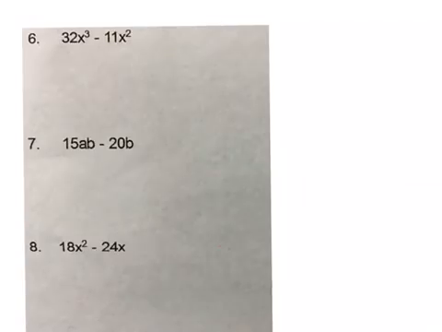Let's go ahead and look at number 6 together. So in my division ladder, I'm going to write 32x cubed minus 11x squared. Whenever I look at this, I see 32 and 11 do not have any common factors, but x cubed and x squared do.